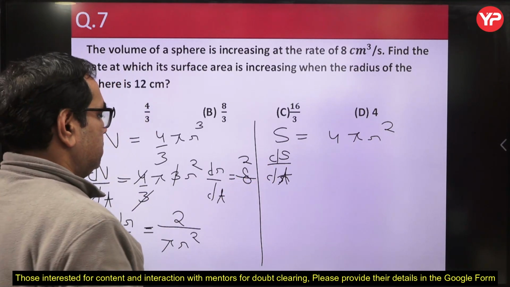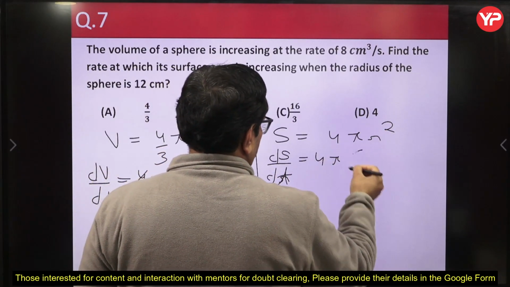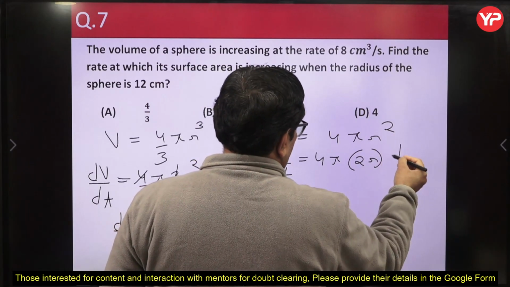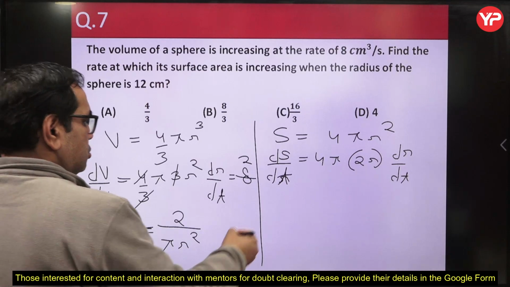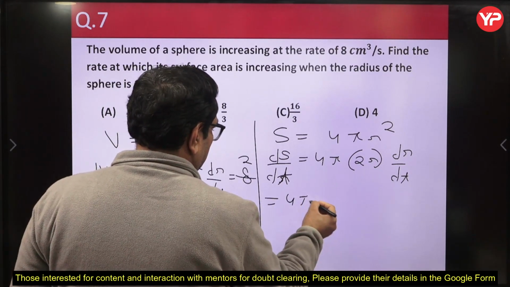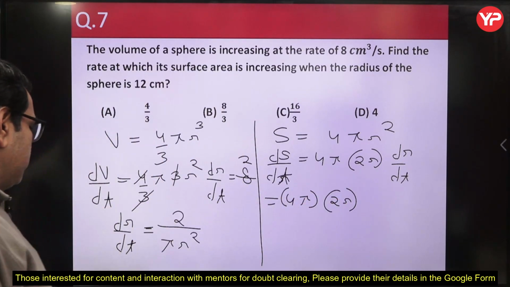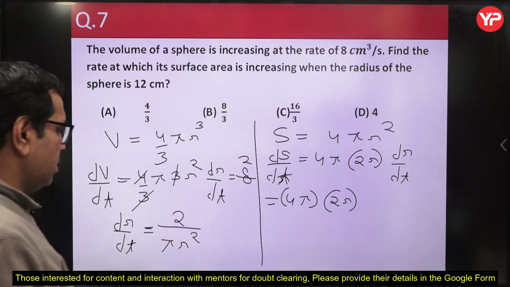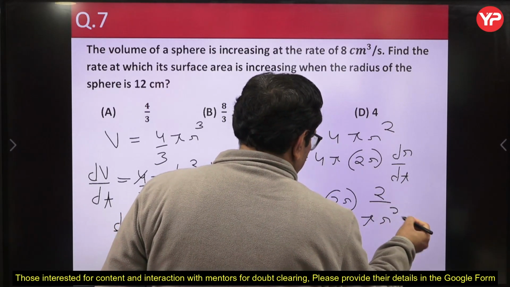Okay. So this is equal to 4 pi into 2r into dr upon dt. Okay. So this is equal to 4 pi multiplied by 2r multiplied by dr upon dt, which from this equation is 2 upon pi r square. Okay.